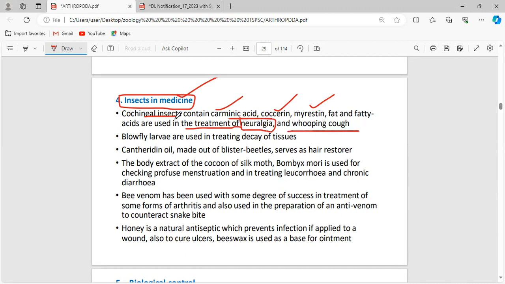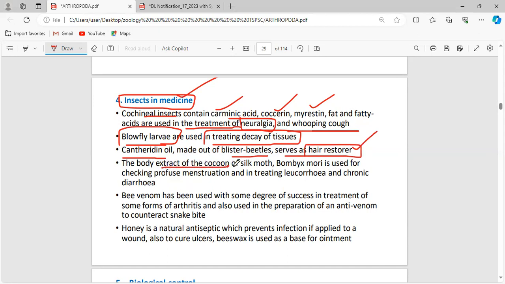The chemicals present in the insects are used by humans to synthesize medicinal products. Blowfly larvae are used in treating the decaying of tissues. What is a larval form? Blowfly larvae. Cantharidian oil is made from blister beetles and serves as a hair restorer.